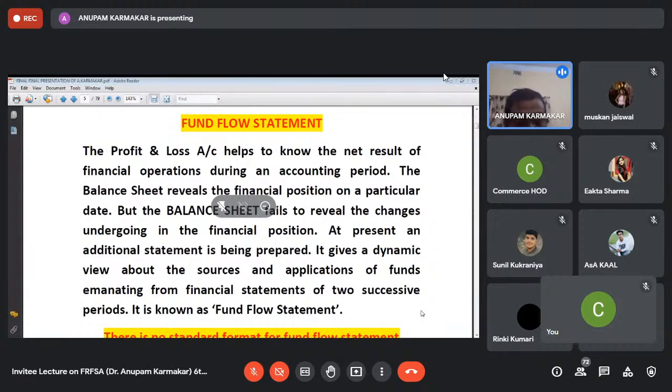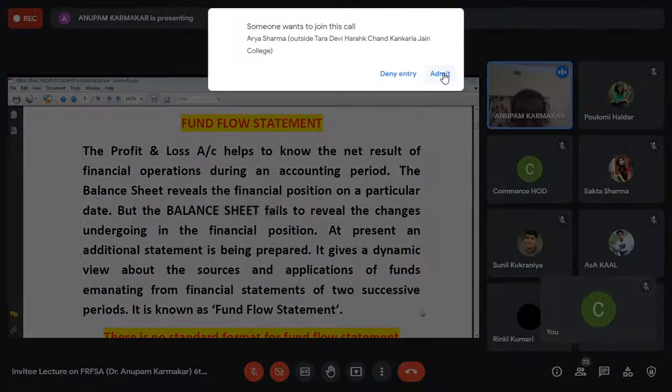If you go through the annual reports of many companies, you will find that there is no fund flow statement, but they internally prepare this fund flow statement because it helps the companies to assess the changes in the financial condition. Not only that, the company can also assess its working capital position. Working capital means the capital which is required for the day-to-day running of the business. So for that purpose, we prepare the fund flow statement.